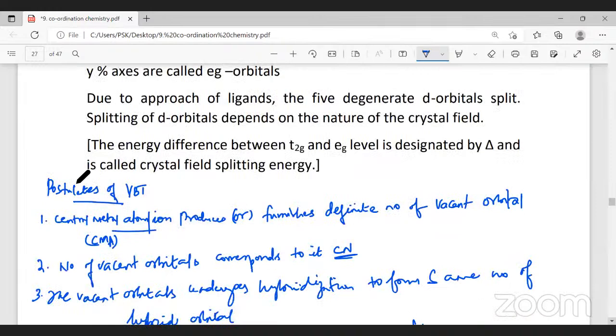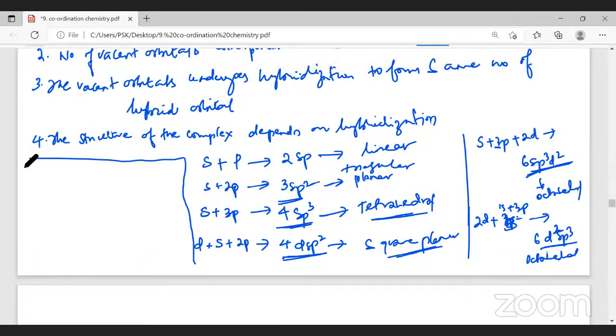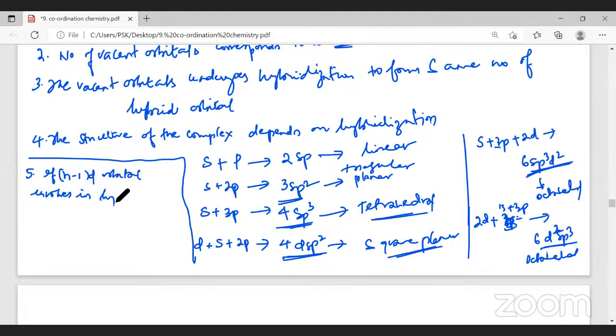Now the fifth point I will write here. If the (n-1)d orbital is involved in hybridization, then the complex is called an inner complex.